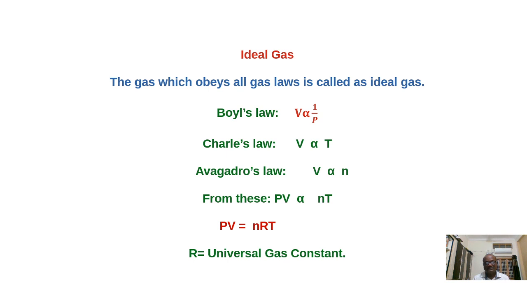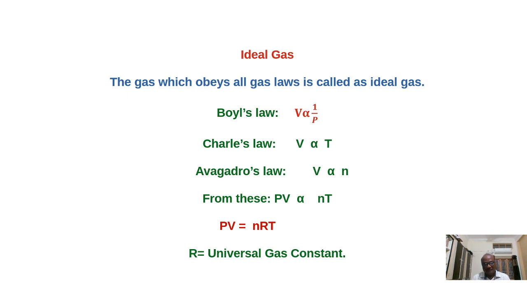Next, Charles' law. Charles' law is defined as: the volume of a given mass of gas is directly proportional to absolute temperature at constant pressure. At constant pressure, the volume of the gas is directly proportional to absolute temperature for a given mass of gas.